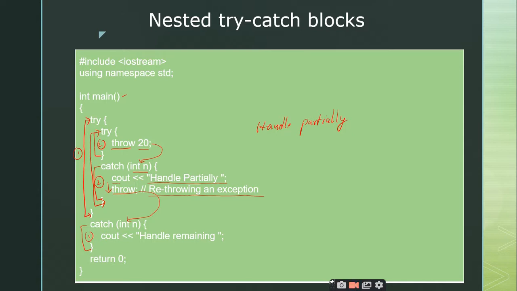The point here you have to remember is you can nest the try catch blocks, and if you observe all the programs that I have explained in the exception handling, you never separated a catch block from the try block. They are a pair, so you should write the catch block after the try block. You cannot skip the catch block, right? You cannot write any code in between the try block and the catch block. That is important. Once the try block has ended, you have to start the catch block immediately. Any number of catch blocks you can write, but at least one catch block should immediately follow the try block. Is it clear?